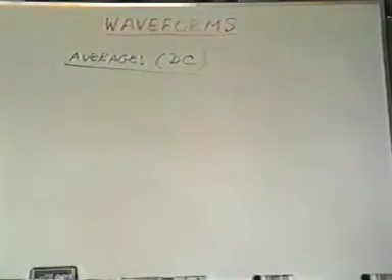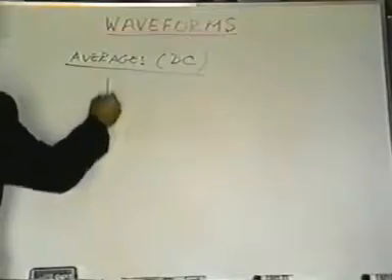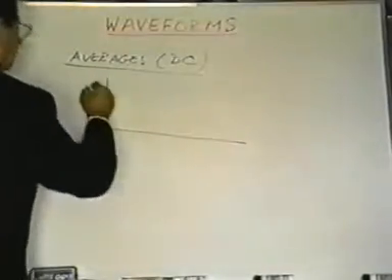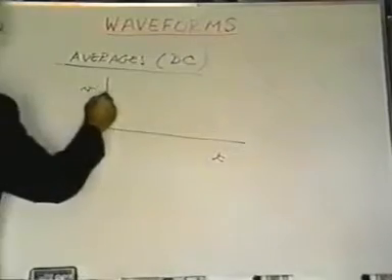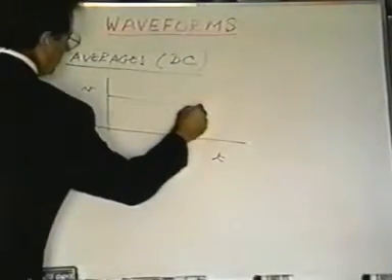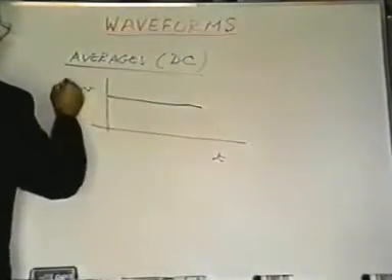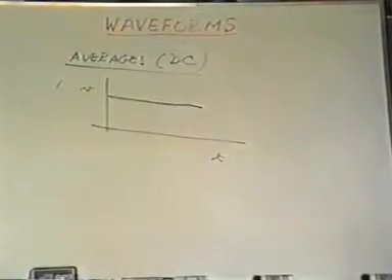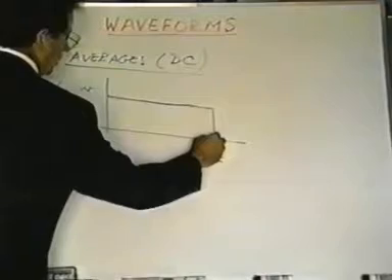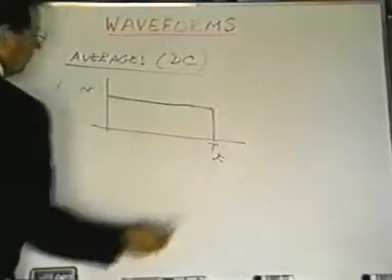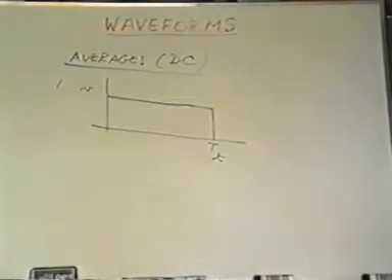We want to find an average value of a waveform, and this one's a little bit unusual. It looks like this. Let's make it be a voltage as a function of time, and let that voltage take on a constant value. Our first example, we have a constant voltage, and this voltage goes on to, let's say, some time t, and it stops at that point.